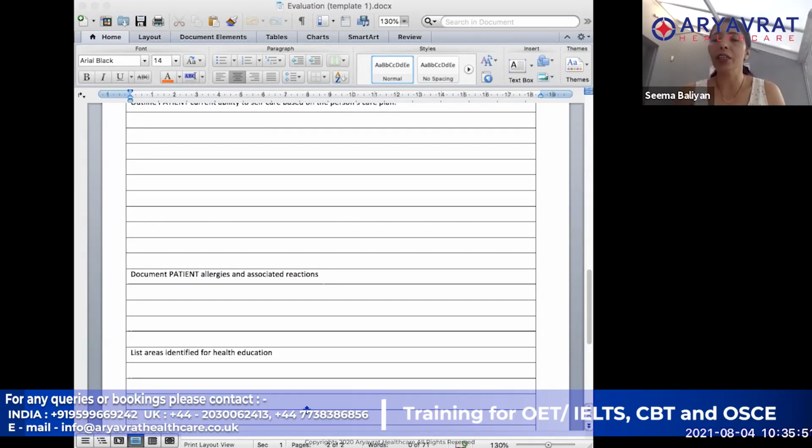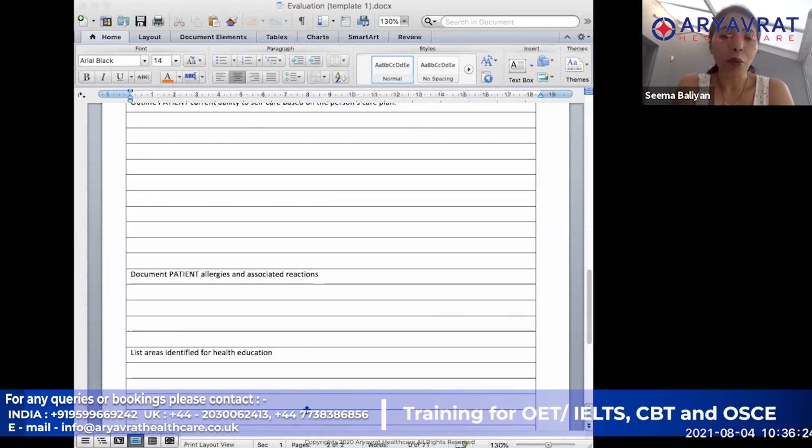You are going to say that Raj is able to do that, or Raj was taught about these things. Use the patient's name, because it is a care plan for him, and it is the discharge or evaluation for him. So don't just anonymize it. You don't have to say all the time Raj did this, Raj did that. You can use he did this, or he will be doing this.